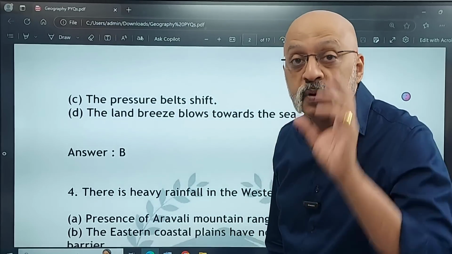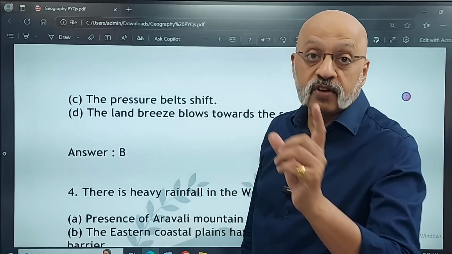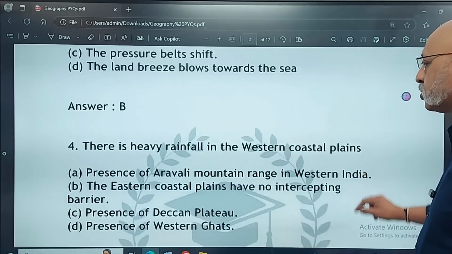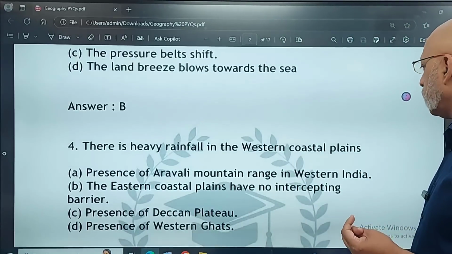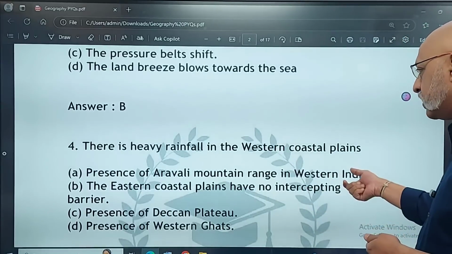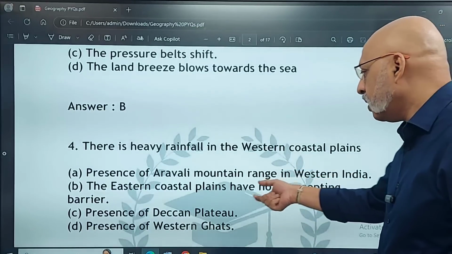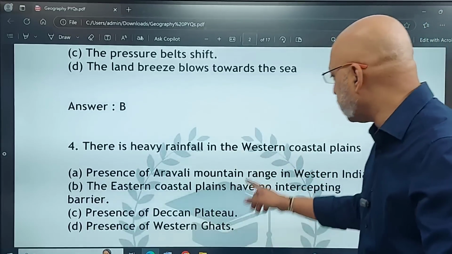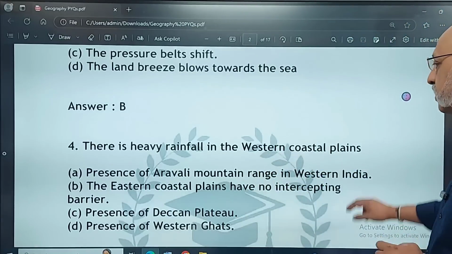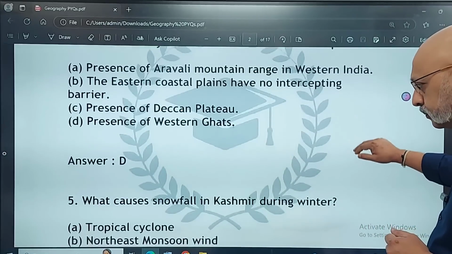These are all from your PYQs of the last 3 to 4 years, or what has been given in the specimen papers. There is heavy rainfall in the western coastal plains because... is it because of the presence of the Aravalli mountain range in western India? The eastern coastal plains have no intercepting barrier. The Deccan Plateau comes below, so obviously it would not be the thing. The presence of the Western Ghats. So the answer is D, the fourth is D.